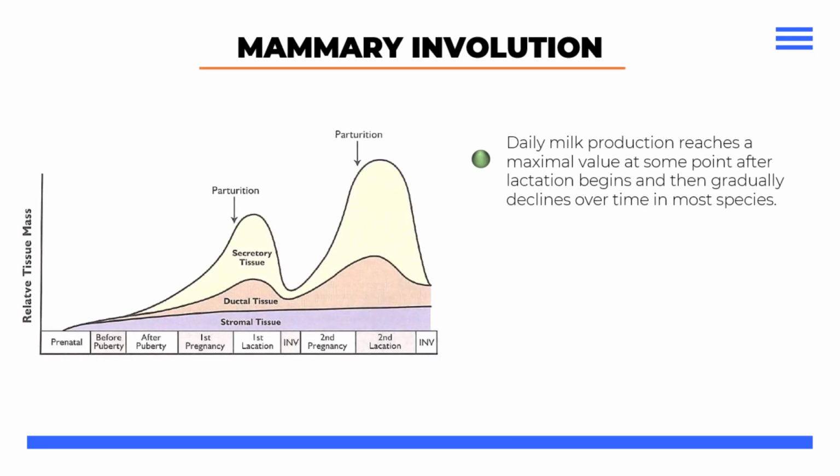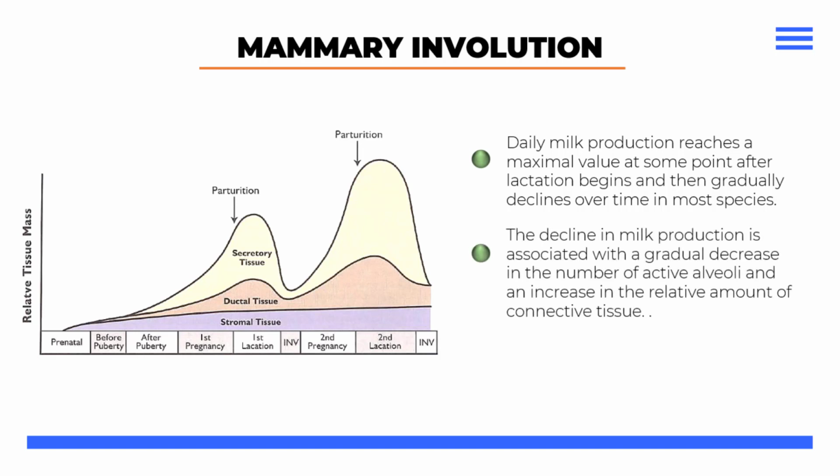Daily milk production reaches a maximal value at some point after lactation begins, and then gradually declines over time in most species. The decline in milk production is associated with a gradual decrease in the number of active alveoli and an increase in the relative amount of connective tissue.